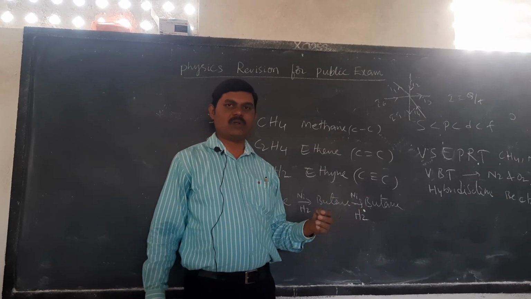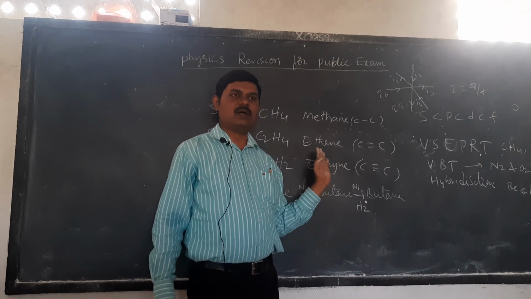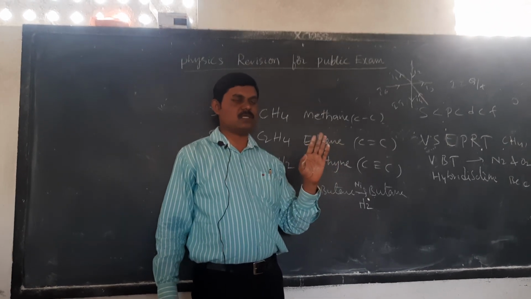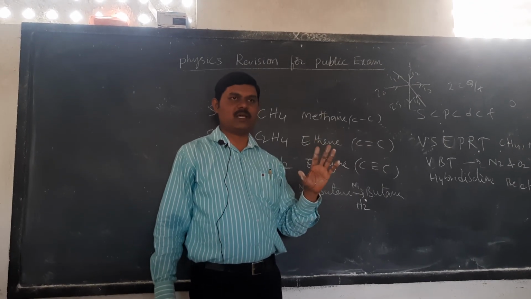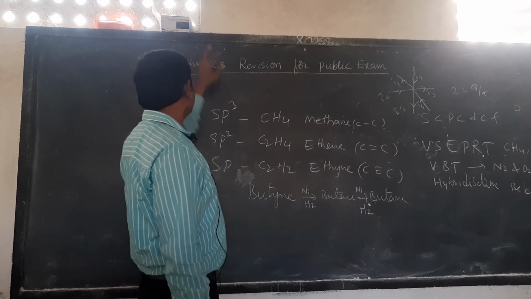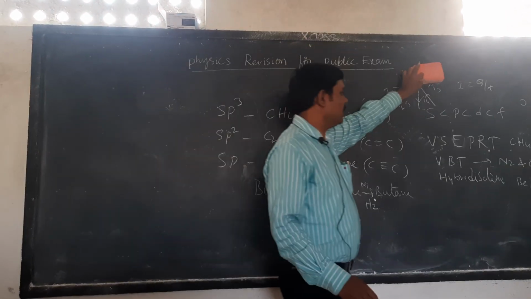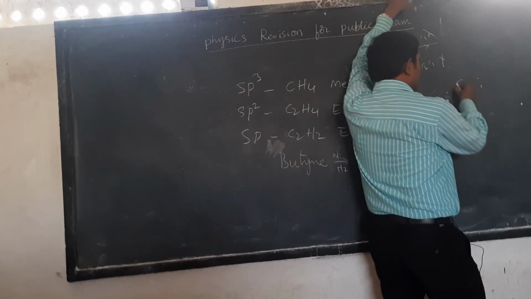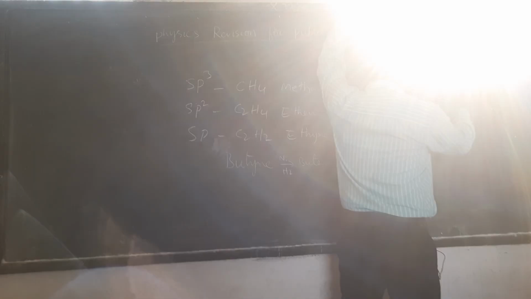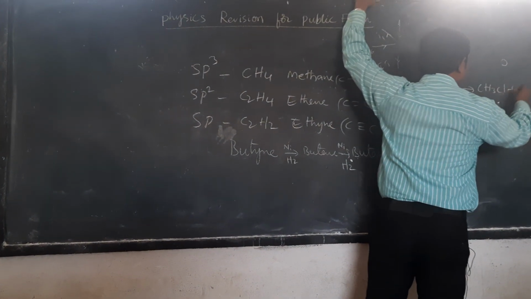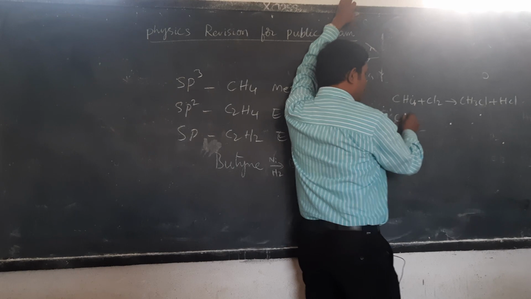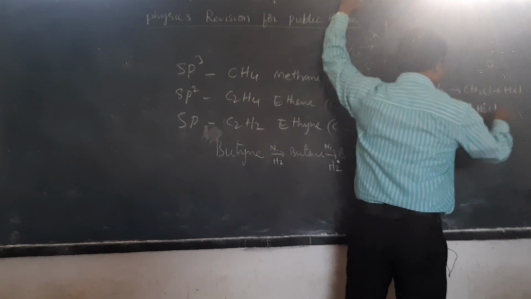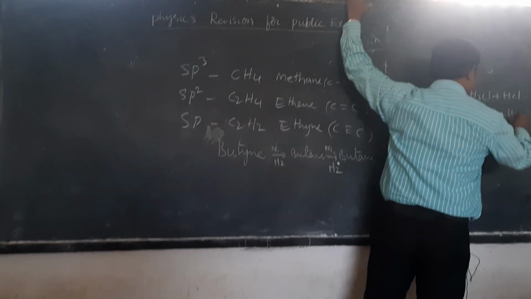Substitution reaction, recently in your prefinal exam also you have written: paraffins or saturated hydrocarbons participate in substitution reactions with chlorine. Some of you wrote only one example. If you write only one example, you will not get the 4 marks. Substitution reactions are a series of reactions, 4 you have to write. So CH4 methane plus Cl2 gives CH3Cl plus HCl. There is a sequence you can remember easily. Then CH3Cl plus Cl2 gives CH2Cl2. One hydrogen is always replaced, so again HCl.